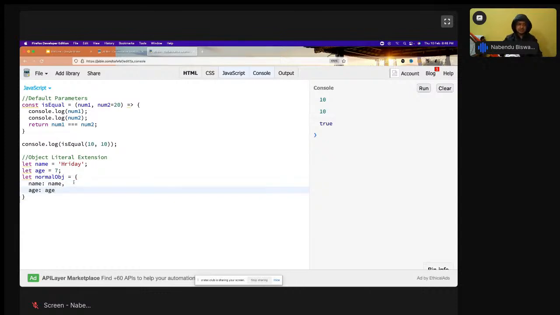See, I'm doing a trick. So this name is different. This is a key and this is a value, and I have taken something as let name also. So whatever the value is there in this name, it will come here. Okay, so it is a normal thing which I've done, and if I do console log also, it will give me